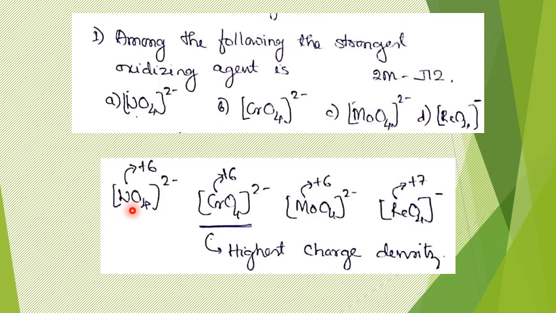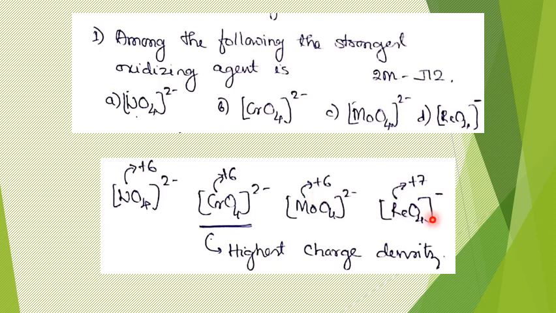So WO4 minus, if you compute its oxidation state, will come to +6. Similarly, the chromium ion here, a 3d metal ion, will also be in +6 oxidation state. Molybdenum belongs to the same family, therefore the MoO4 2 minus ion should also be in +6 oxidation state.